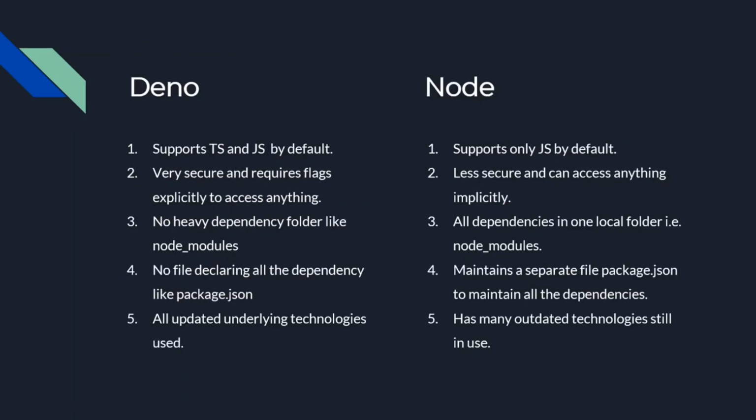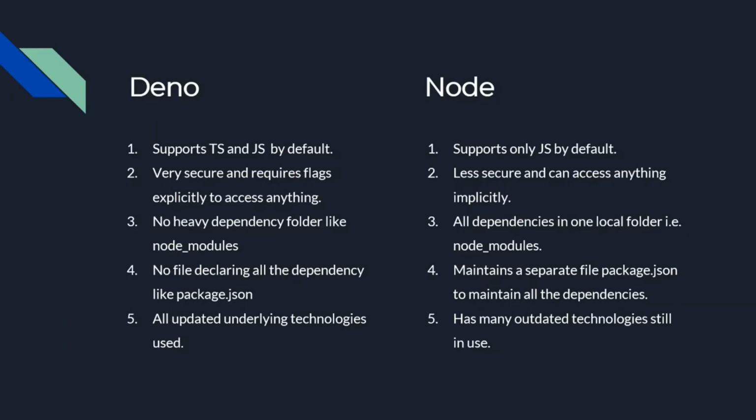Now let's talk about differences between Deno and Node. The very first noticeable difference is Deno supports TypeScript out of the box, but Node does not. Second one, as I've already mentioned, the prime focus of the team developing Deno was security, and they have provided extra flags to access anything in the system, which is not true in case of Node. Third point, Deno uses a cache to store all the dependencies rather than having a separate folder like in Node, which makes it very easy to manage and the working directory is cleaner.